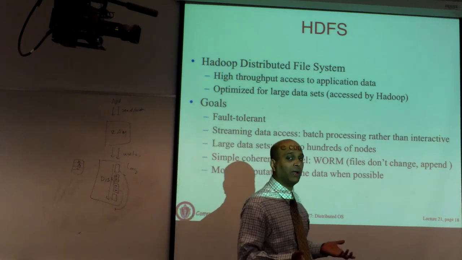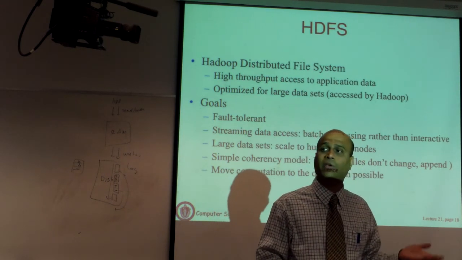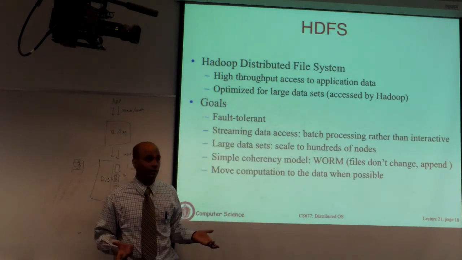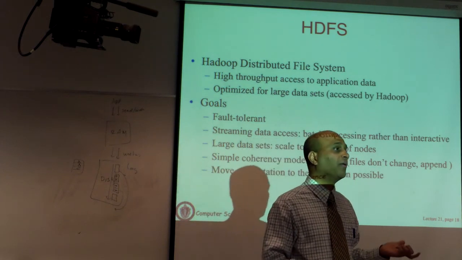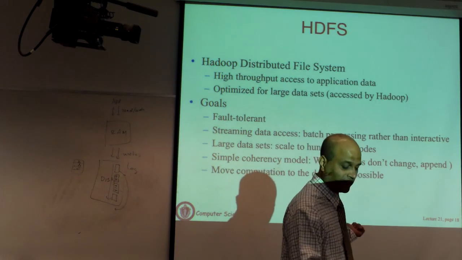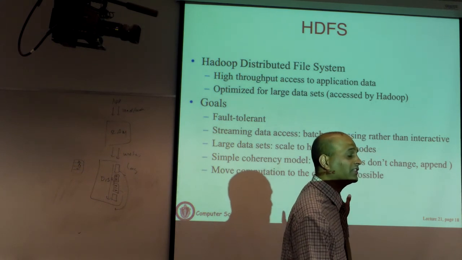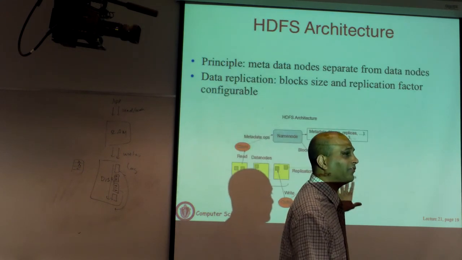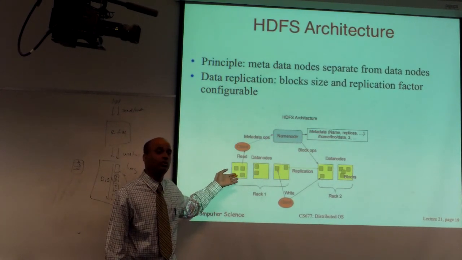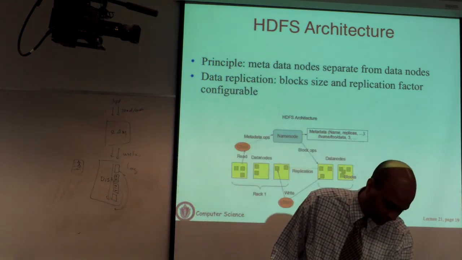Okay. HDFS is designed for MapReduce, where it is assumed that you have commodity machines and you're using the disks on those machines for storage and the CPUs on the same machines to do the computation. That's how MapReduce works. So in the scenario where the compute nodes and the storage nodes are one and the same, you can do this. In HDFS and Hadoop, you can do that. In a general data center architecture, you cannot. This is designed very specifically for Hadoop, but you can use the file system for other purposes as well. In this case, the nodes on the rack can also perform computation. That's the assumption. Otherwise, that observation will not hold.